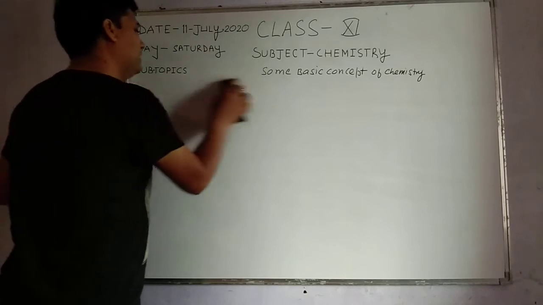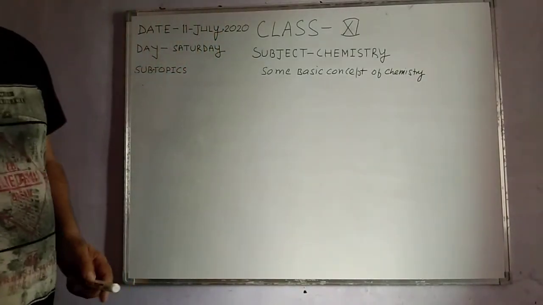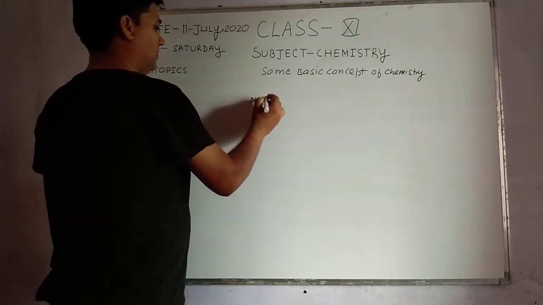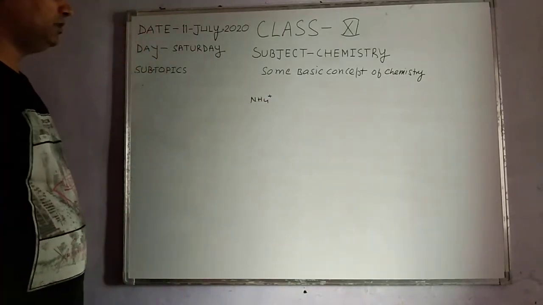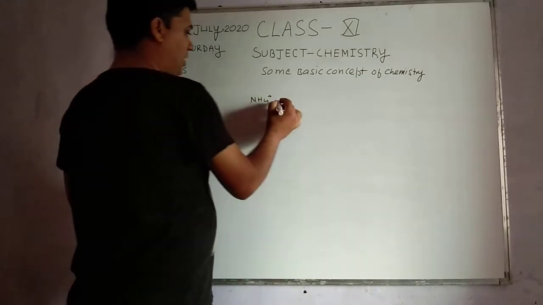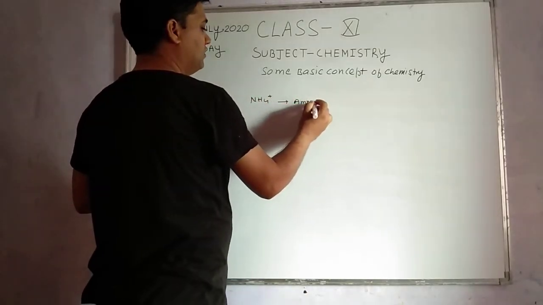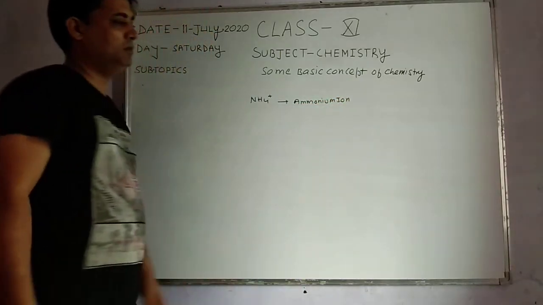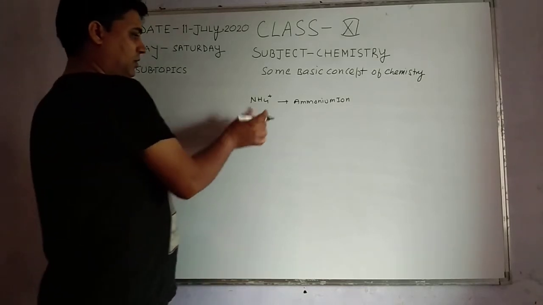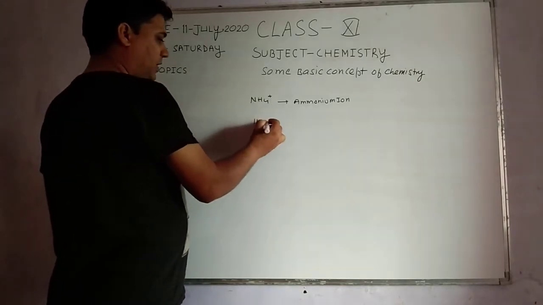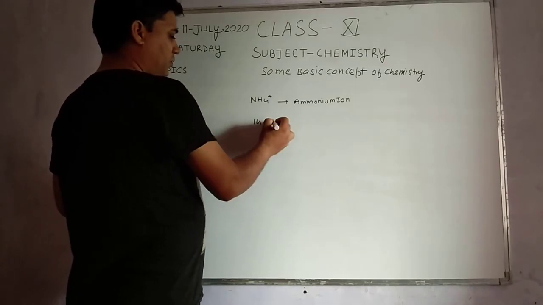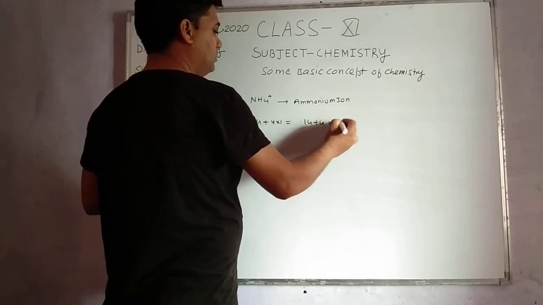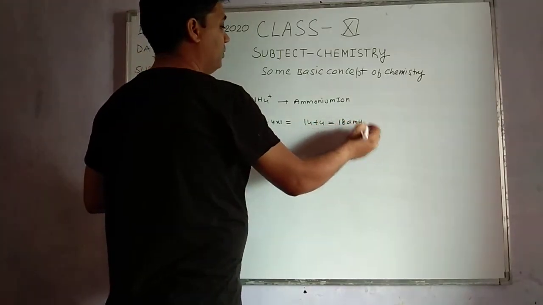Next, how can we calculate the ionic mass of a particular ion? For example, what is the ionic mass of the ammonium ion? We easily calculate nitrogen 14 plus hydrogen 4 into 1, which is 14 plus 4, equal to 18 amu.